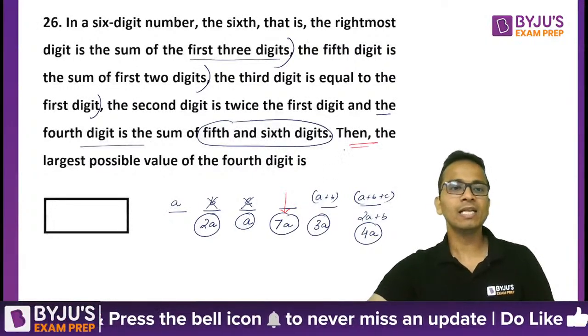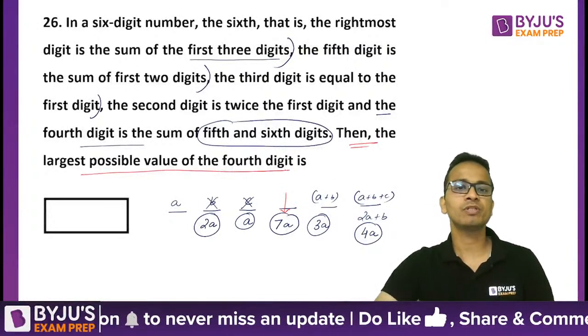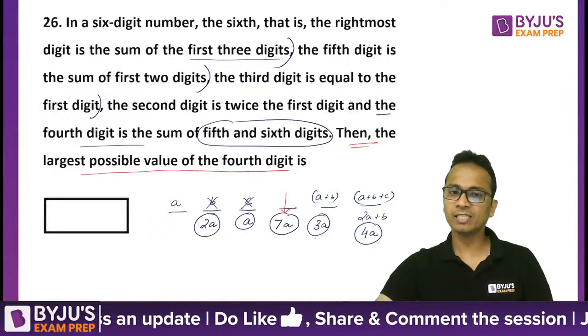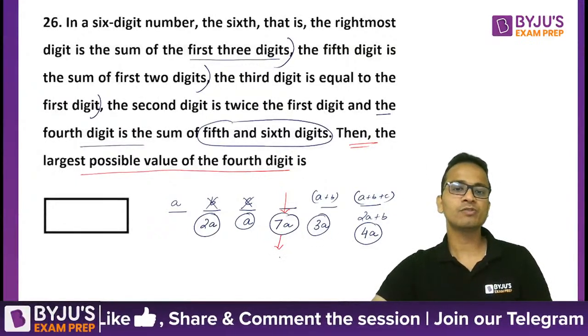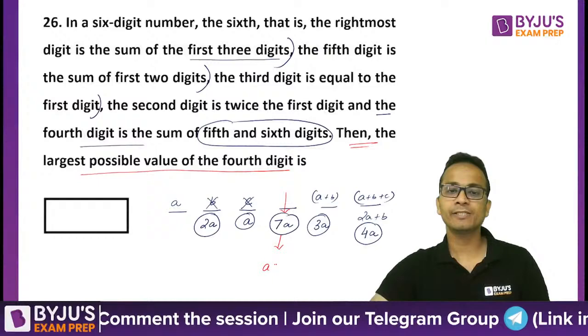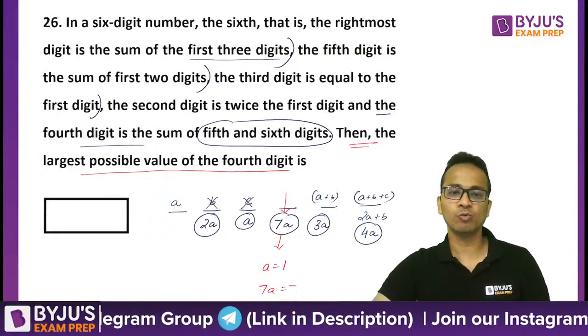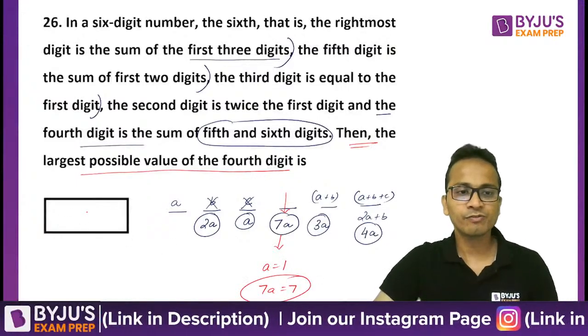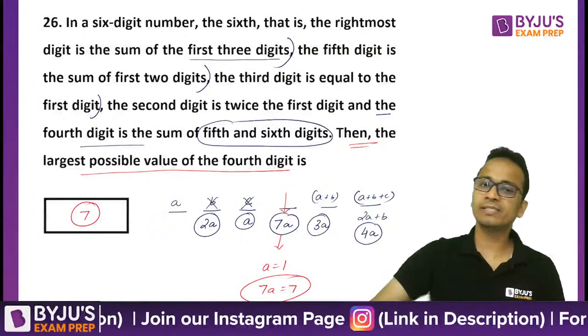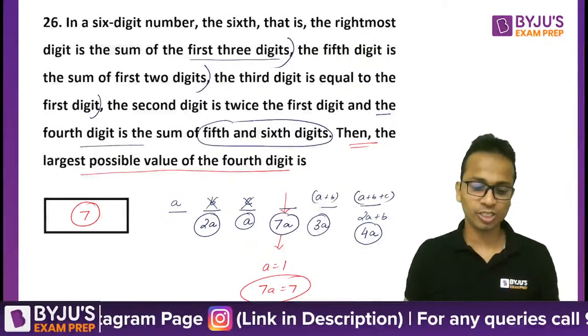So they are asking for the largest possible value of the fourth digit. So these are the digits. The largest possible value of this fourth digit will be when A is equal to 1. So this value will be 7A, that is equal to 7. So the correct answer for this question will be 7. And that's it. The question is done.